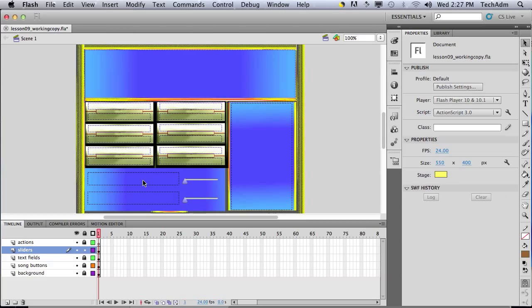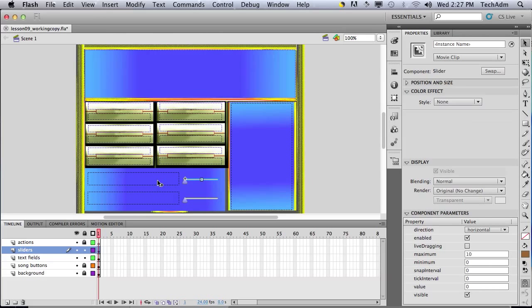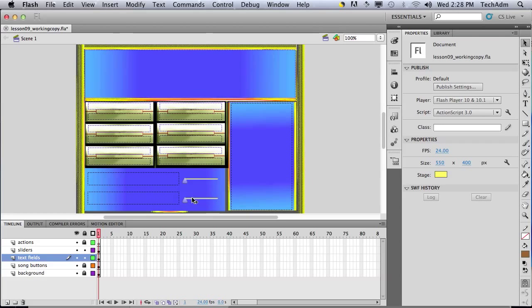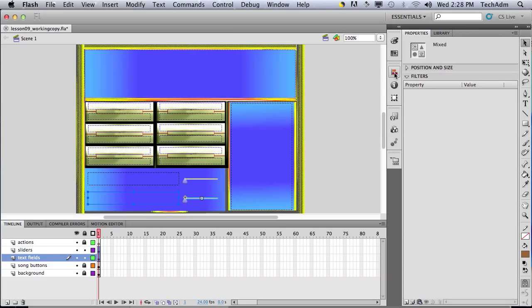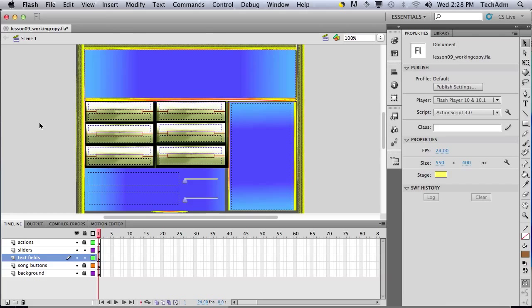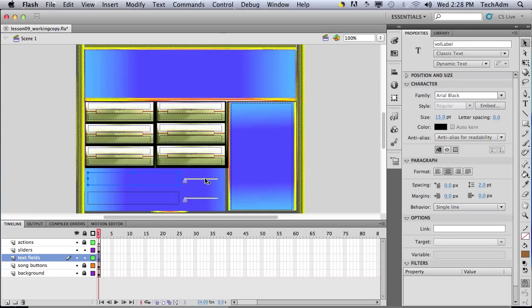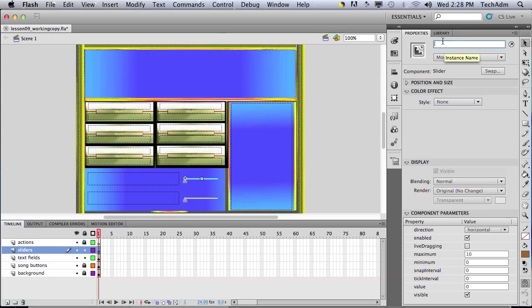As well as that, we have to align them together with the text fields. Same thing here: select both of these and align them. Now that we've got these two sliders, we have to give them instance names. This is called vol label, so we're going to put this as vol slider. And this is called pan label, so this is going to be pan slider.